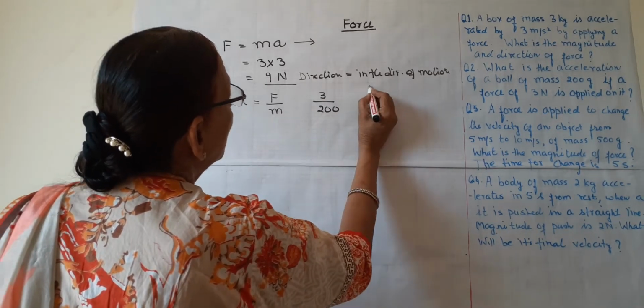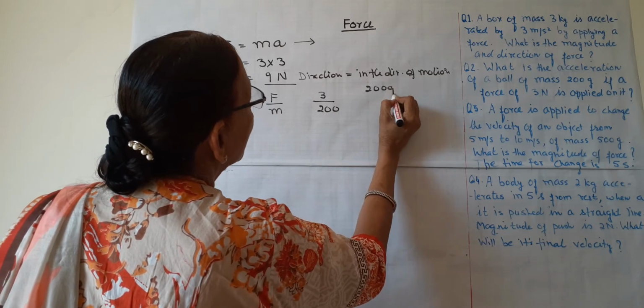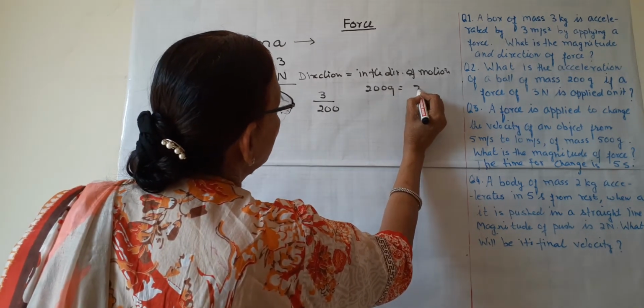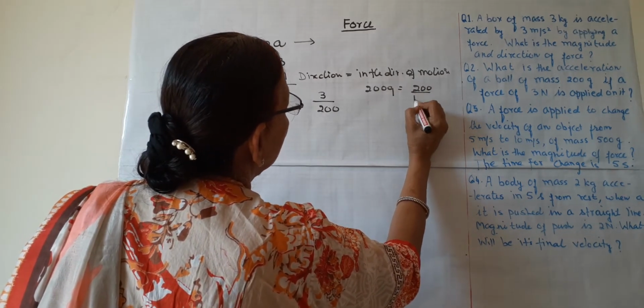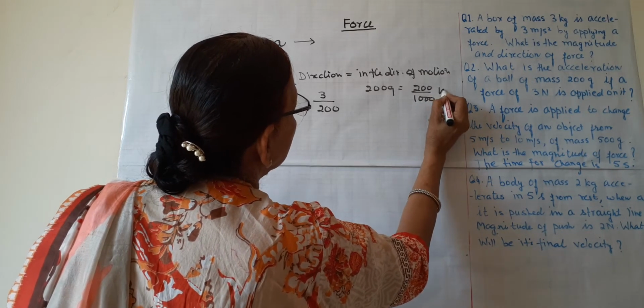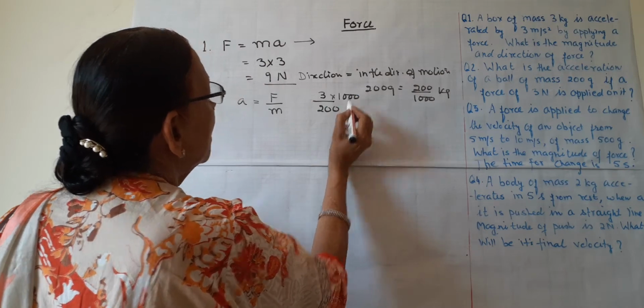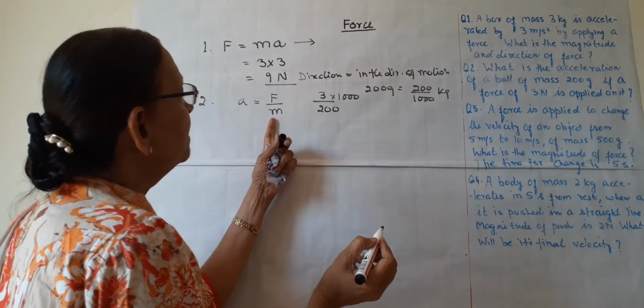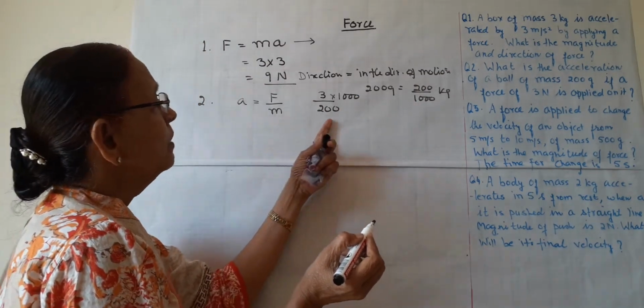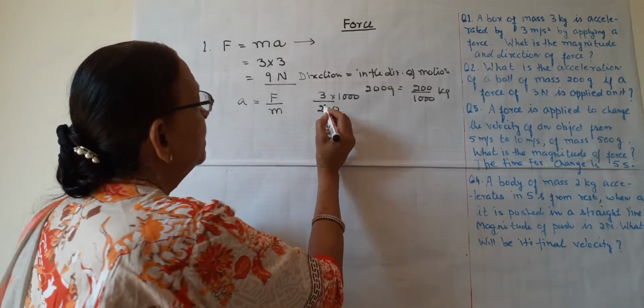So first of all, 200 grams is converted to 200 upon 1000 kilograms. This m is in the denominator, so we will write 200 upon 1000 in the denominator.